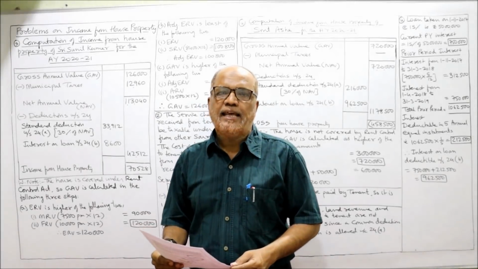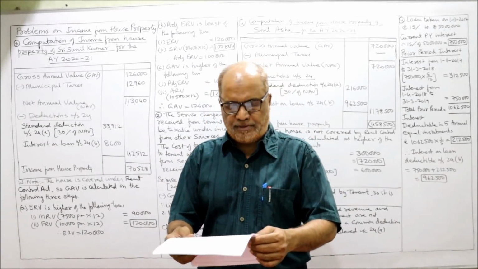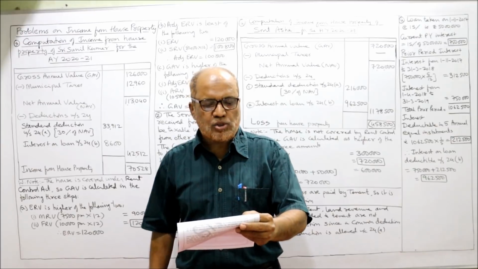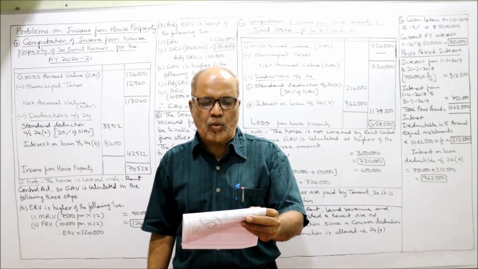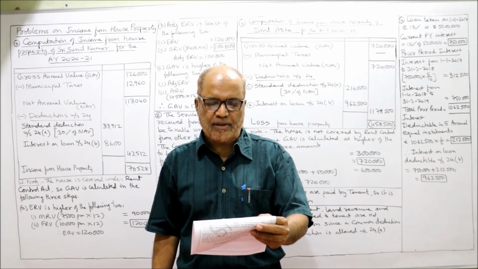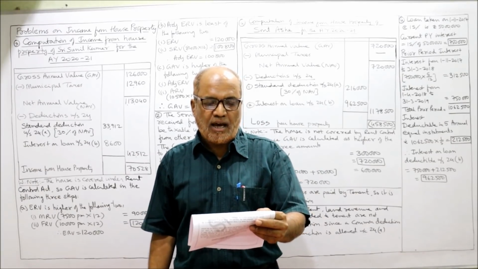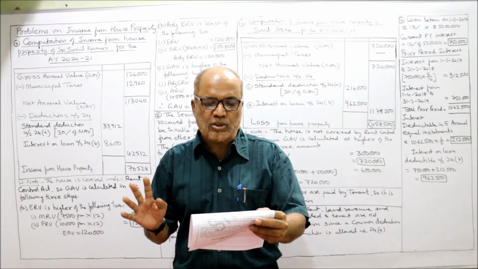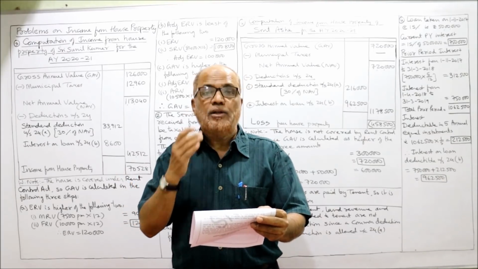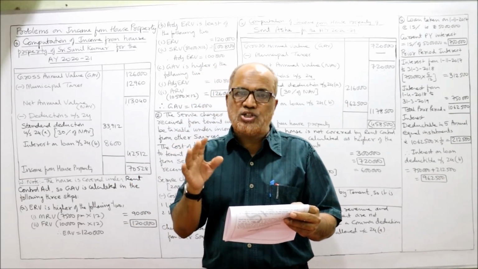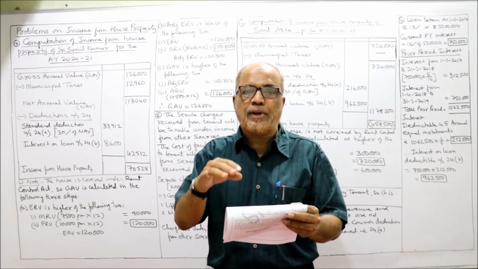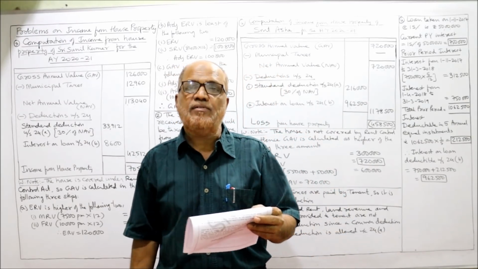Come on, now we'll start the next problem. Problem number 3. Third problem, you see carefully. Sri Sunil Kumar, a senior citizen, owns a house in Chennai. It has been let out on a monthly rent of 10,500 and rupees 2,000 per month towards service charges. So here the owner is charging the rent and also separately charging for service charges.